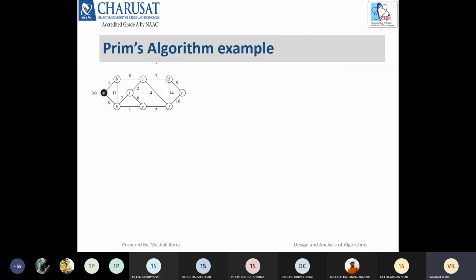Now the Prim's algorithm works somewhat differently, but the concept is almost the same. When we are using Prim's algorithm, you must have the start vertex. Remember this. In the Kruskal algorithm there is no need for a start vertex, because we are already sorting the edges into ascending order and then picking edges one by one. But here we should have the starting vertex. So in this example, A is the start vertex.